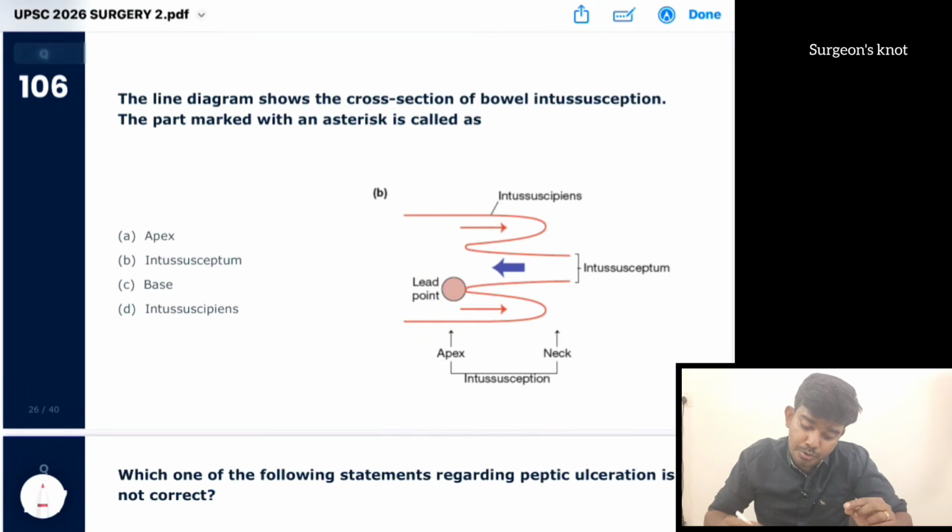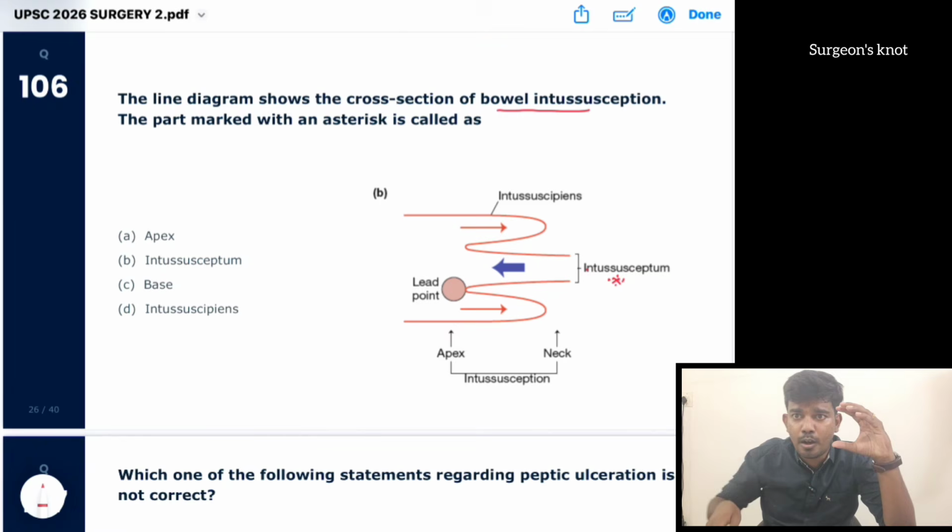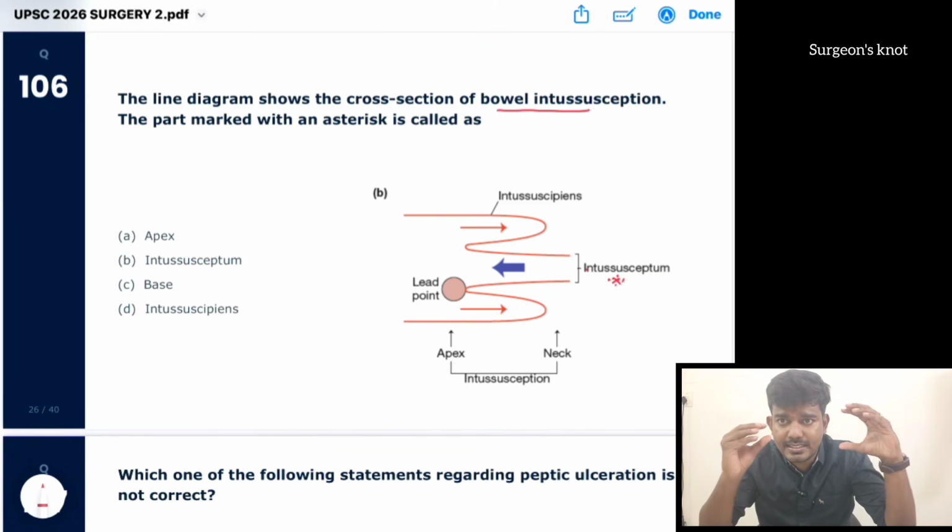The line diagram shows the cross section of a bowel intussusception. The part marked with an asterisk, so they have marked this, and they are asking what that part is. What is an intussusception? It is a telescoping of one part of the bowel inside another part of the bowel. The part that is receiving is called the intussusceptum.